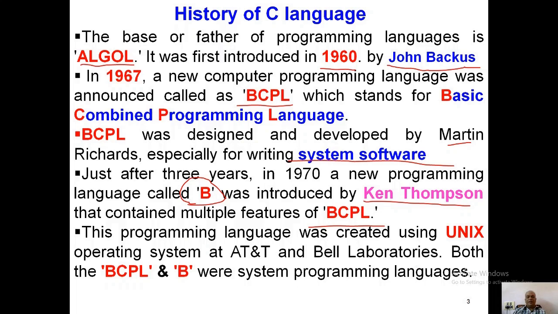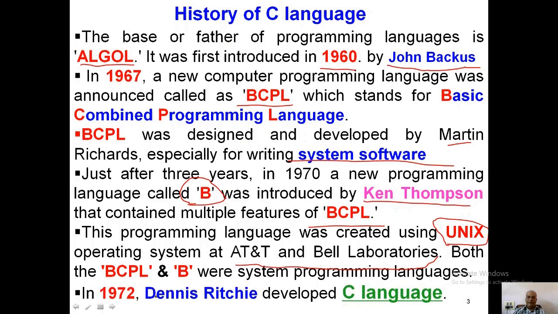This programming language was created using an operating system called Unix. It was first started with Multics, but the development was accomplished through the Unix operating system at AT&T Bell Laboratories, the American Bell Laboratories. Both BCPL and B were system programming languages.